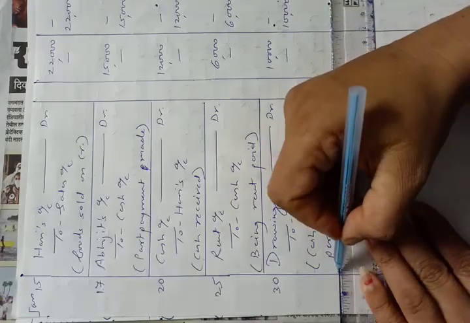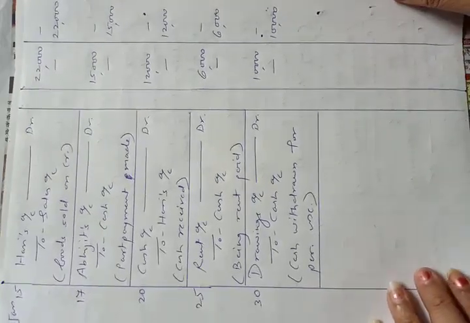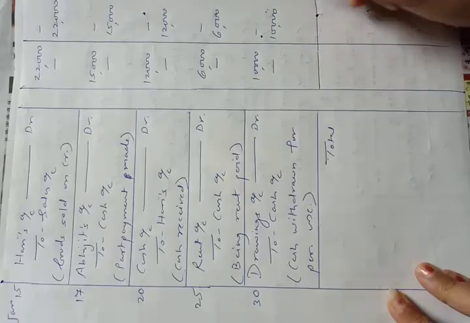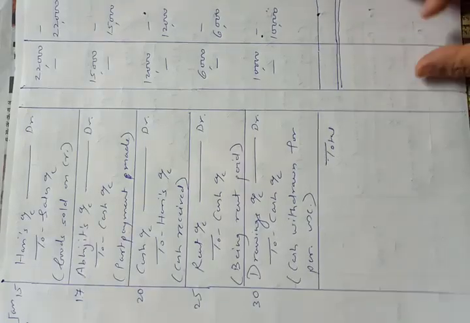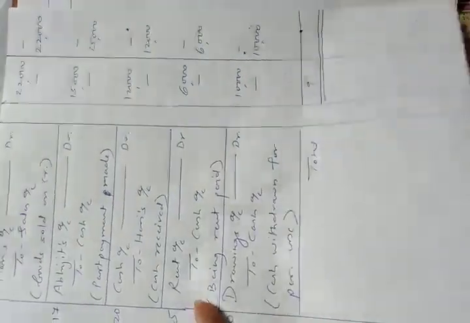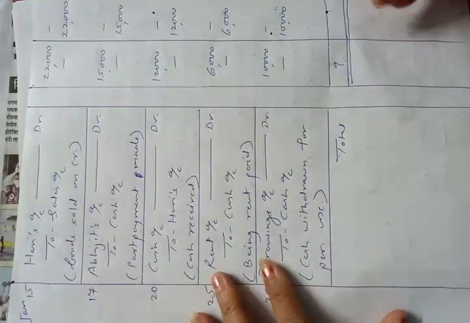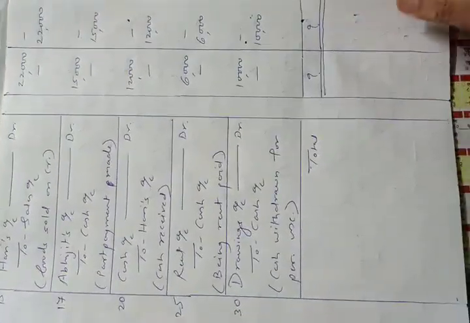Now the remaining work is of making total. So here to make the total, I will not add these items. You have to add all the amounts in debit column, that is these amounts plus these amounts, and write the total here, and then total of credit column amounts and write the total here. Okay, you have to do the remaining work. That's all for today.